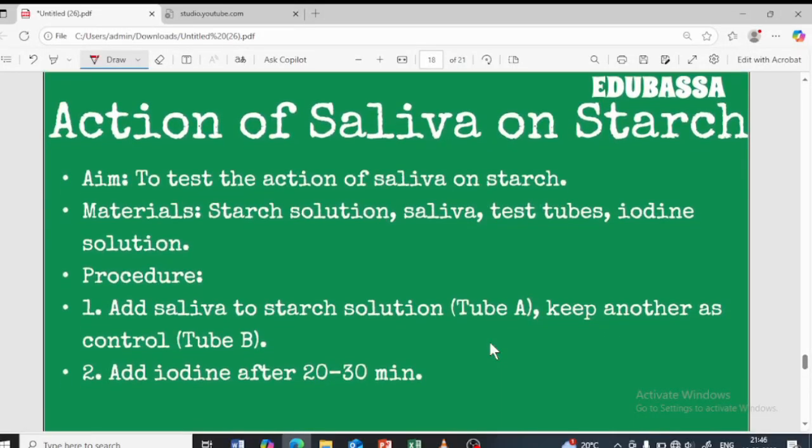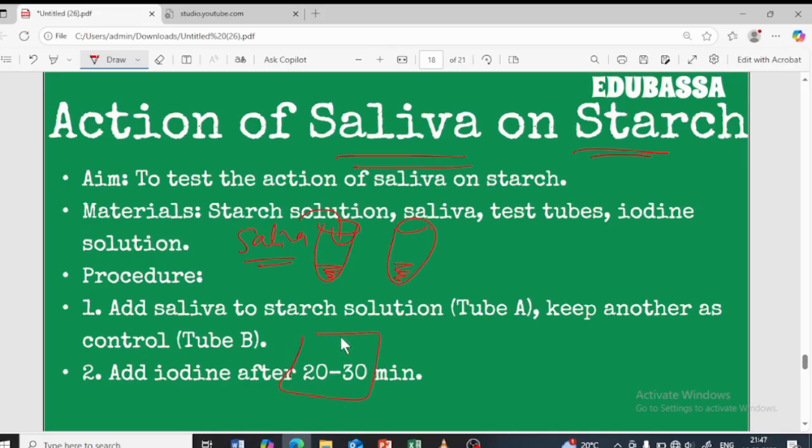So there is an experiment to show that saliva breaks down starch into simple sugar. What we are going to do is take two test tubes. We put some ml of starch solution in both test tubes. To the first test tube we add fresh saliva. To the next test tube we are not going to add anything. We are going to keep them for 20 to 30 minutes.